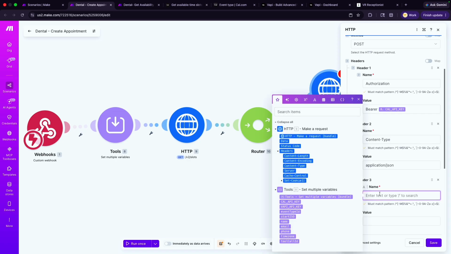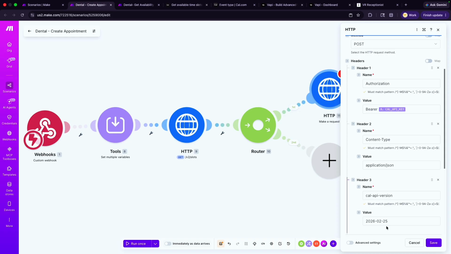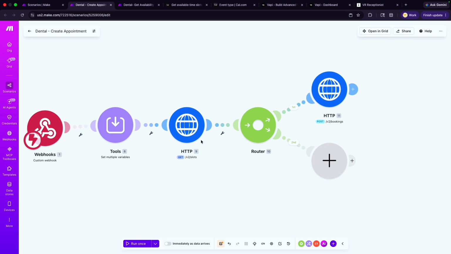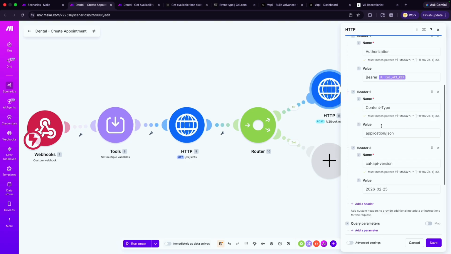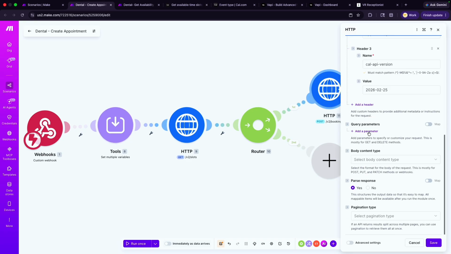And then we need our API version, which for this is 2026-02-25. Make sure the API version always matches what's in cal.com, otherwise it's not going to go through. For the data that we want to post here, we're not querying anything and not asking the database for anything.